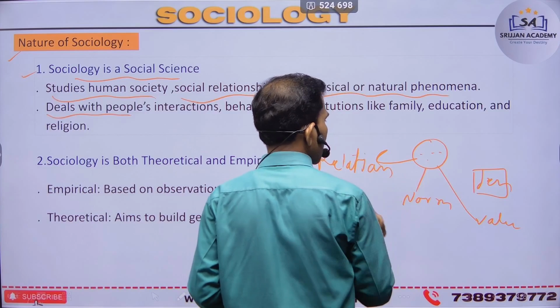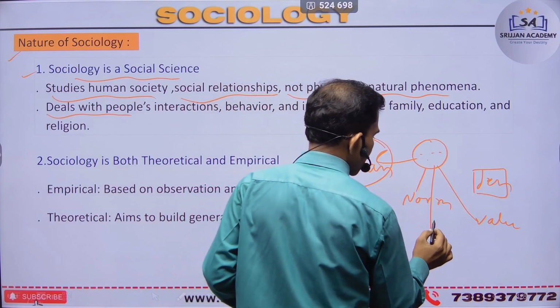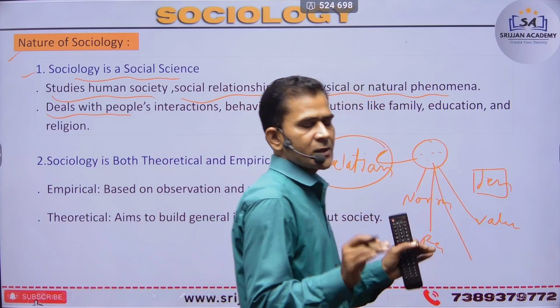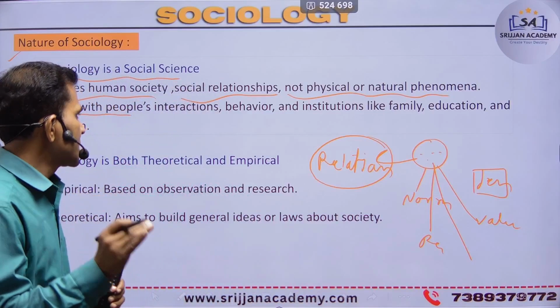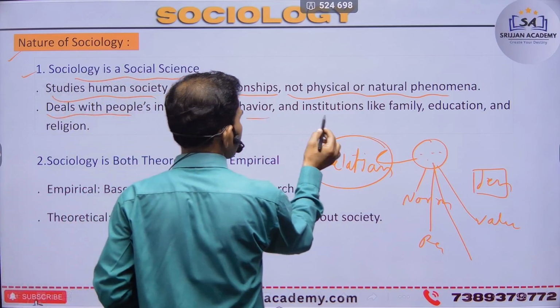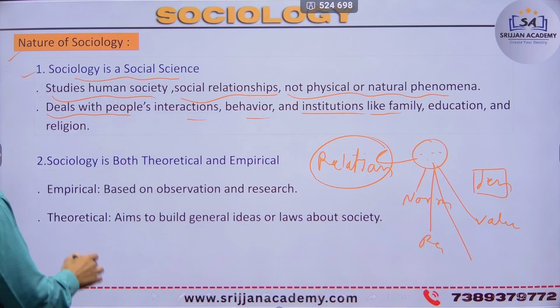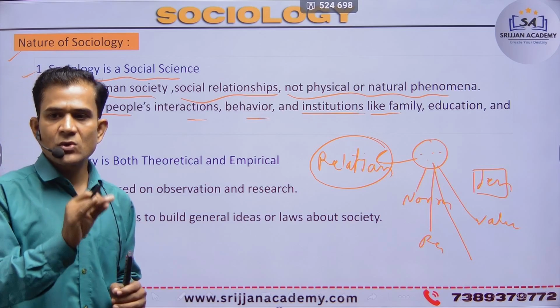That's a relation, and how to interact for that relationship. Family, norms, religion and many more factors or units are created via human relationships and the behavior interaction process. Institutions like the family, education and religion are the factors or units of our society.